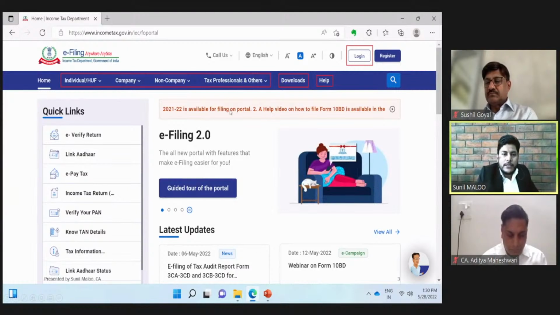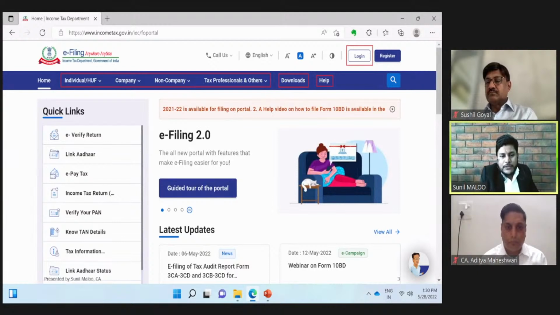As we all know, as professionals also, we need to use this portal as a bridge for filing various reports of the assessee with the department. There are very few instances where a tax professional needs to visit the income tax department. Everything is being done online, everything is being done faceless, and this is the portal which enables an interface between the assessee and department, between the CA and department. Everything is routed through this portal only.